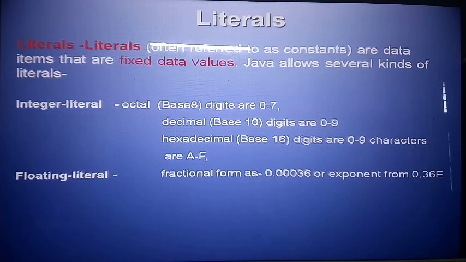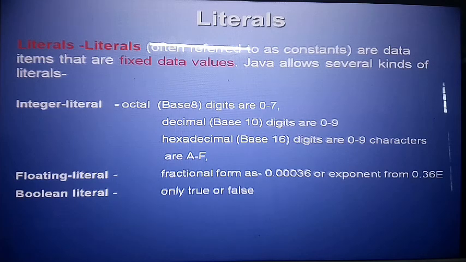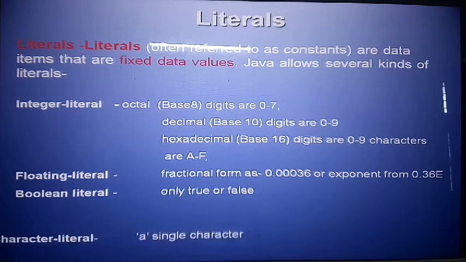Second, floating literals. Floating literals always have a floating value, in exponent form. It means they have a fractional part, always having a number of fractional digits. Then Boolean literals, only true and false. It gives true or false according to the condition.